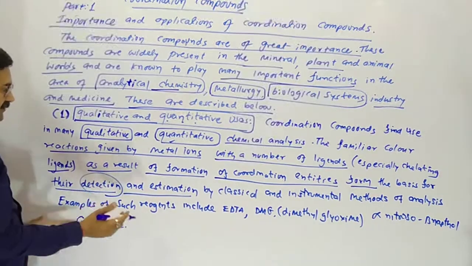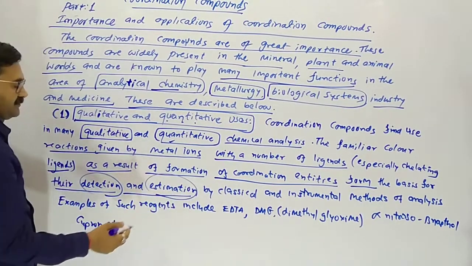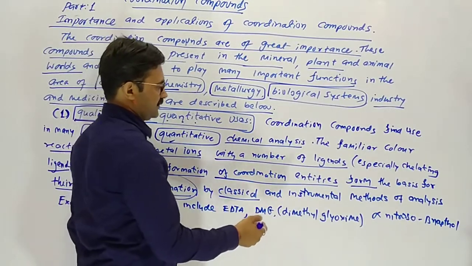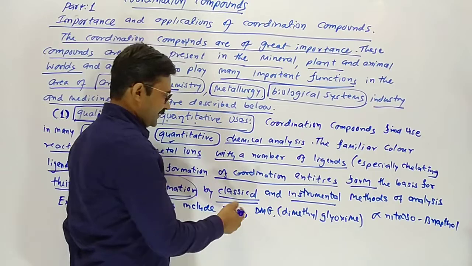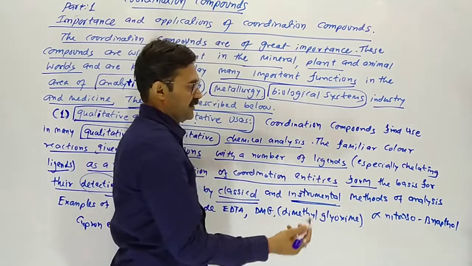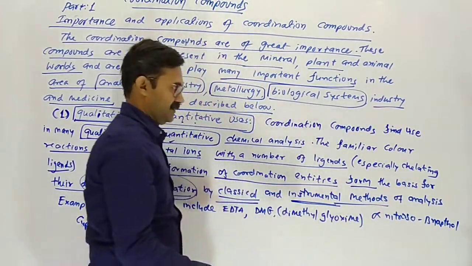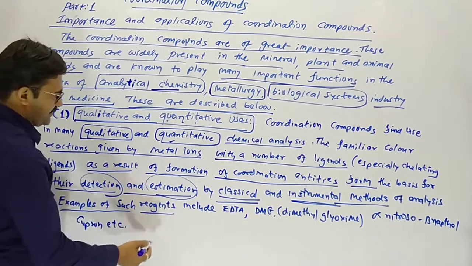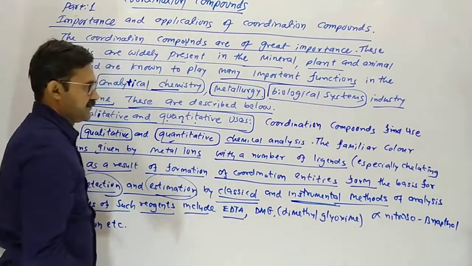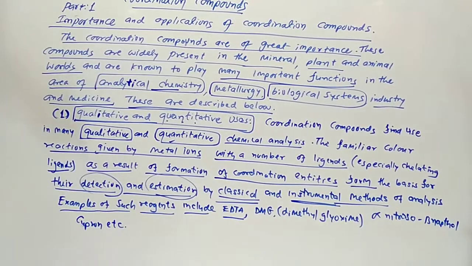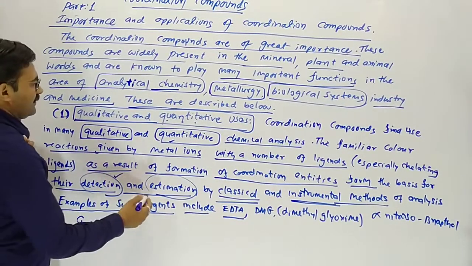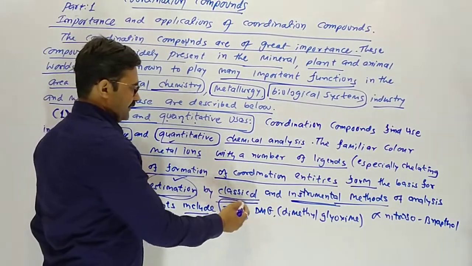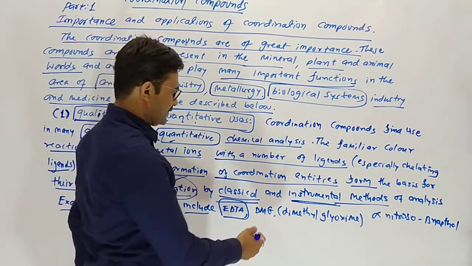Detection means finding out. Estimation means measurement, by classical means, the old theoretical method, or instrumental means, by using some instruments of analysis. Examples of such reagents, which type of reagents we are using for the detection of unknown substance and estimation: ethylene diamine tetraacetate, chelating ligands.